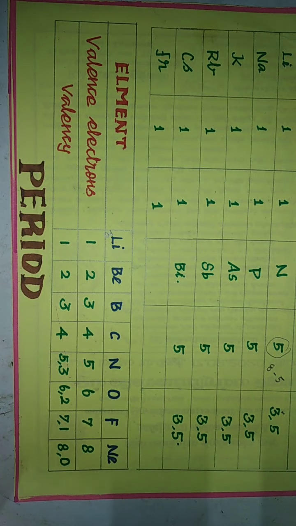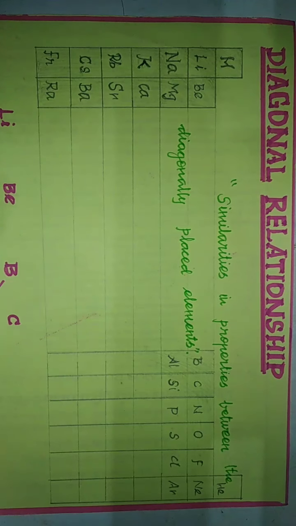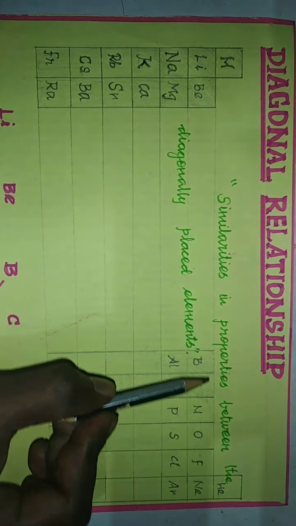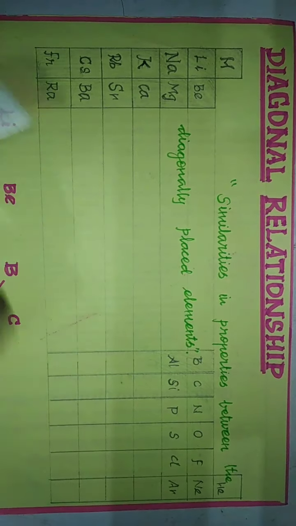Then we have to discuss the term diagonal relationship. Okay, diagonal relationship is the simplest one. Let us see the definition: similarities in properties between the diagonally placed elements. That is, two elements placed diagonally show similar properties.